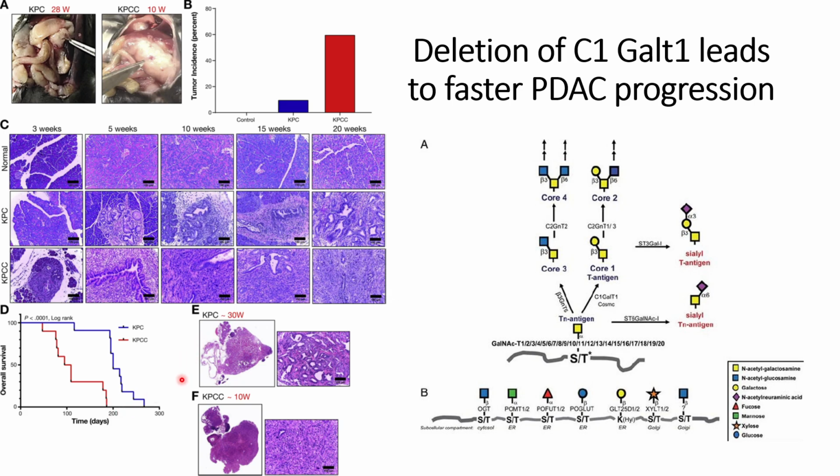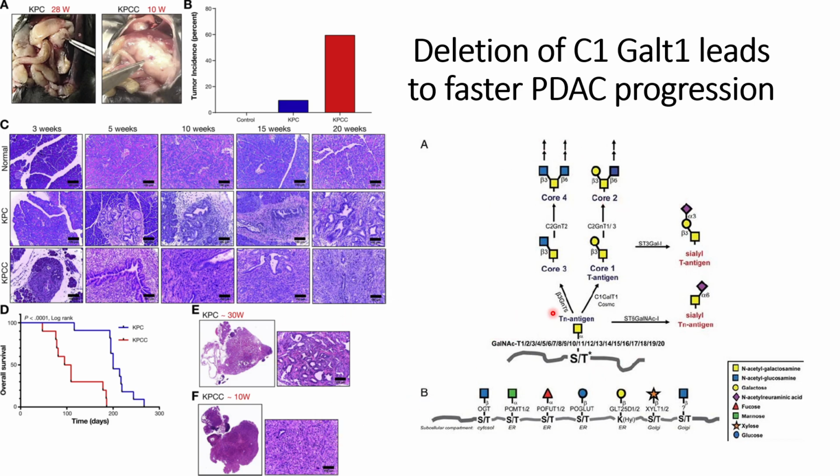Later on they also did histology analysis of the pancreas, and we can see that at only 10 weeks the tumor progression in the pancreas is much higher compared to the KPC mice histology analysis of the pancreas at 30 weeks. That can be seen here.